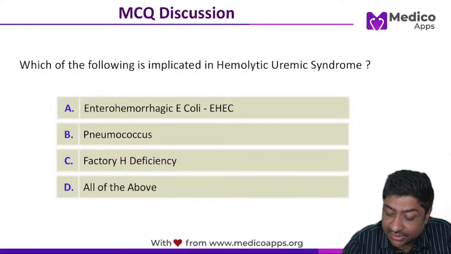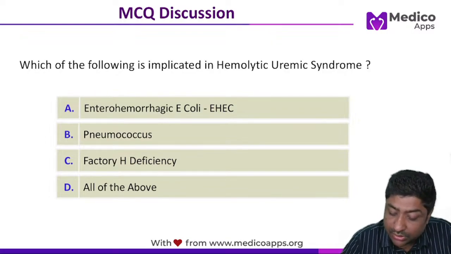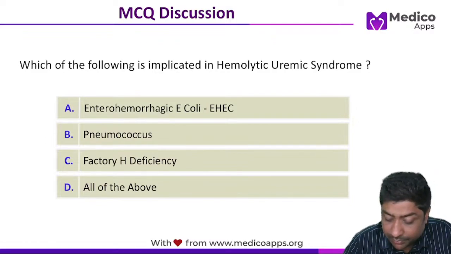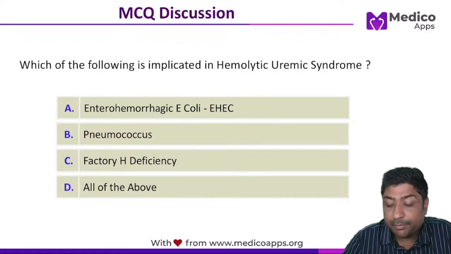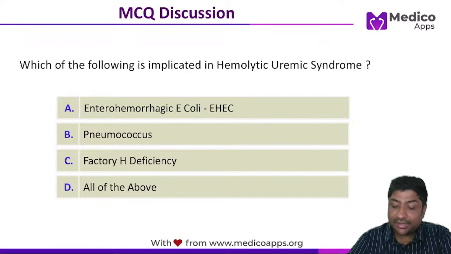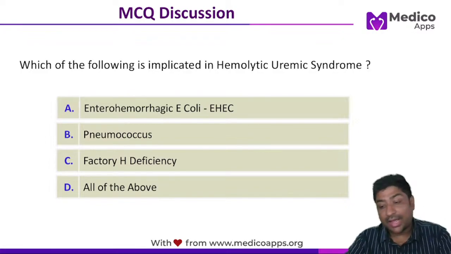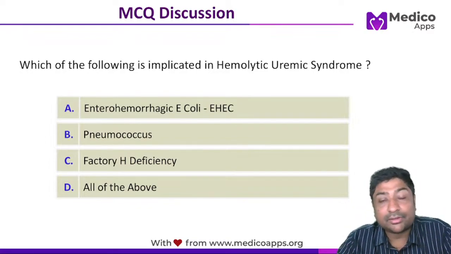Both this toxin as well as this enzyme neuraminidase will cause complement activation, leading to hemolysis. Very importantly, in the blood vessels it will cause hemolysis, and in the kidney it will cause acute kidney injury, which will present with scanty urine and other features. So this is the pathophysiology.